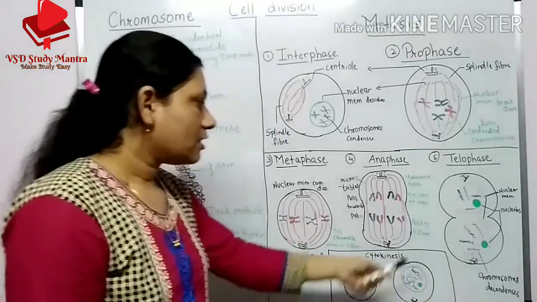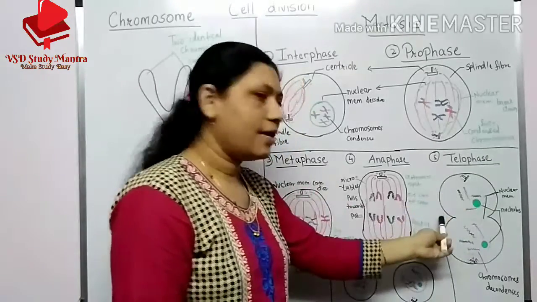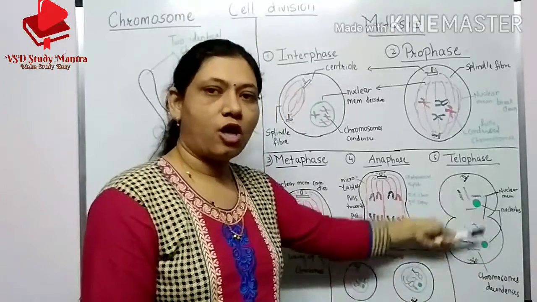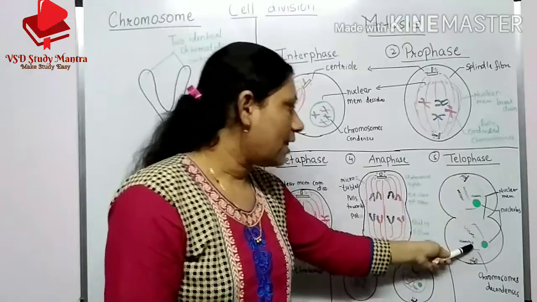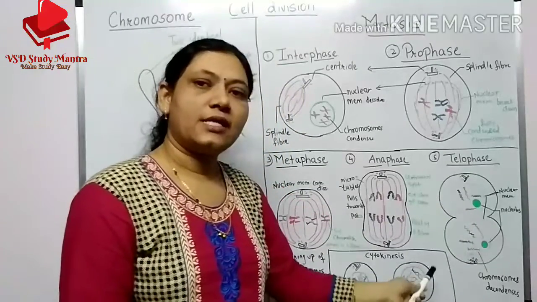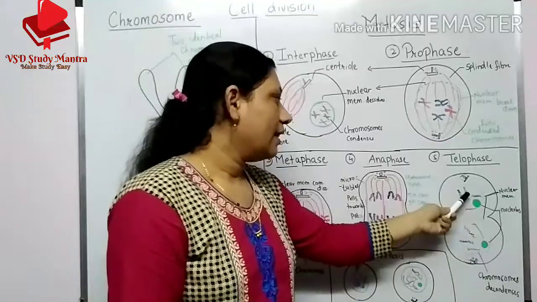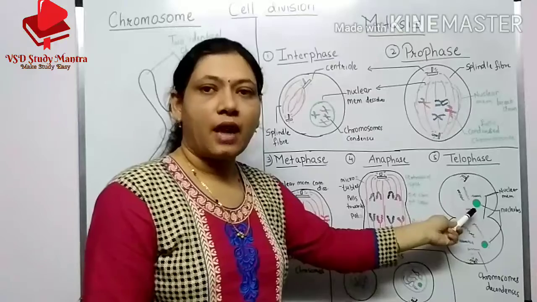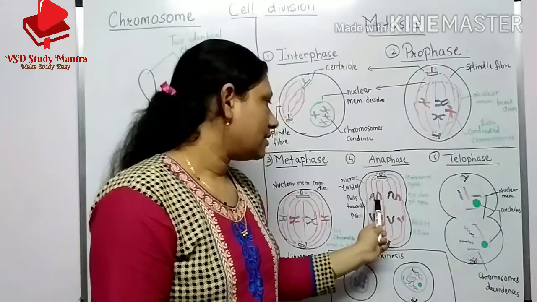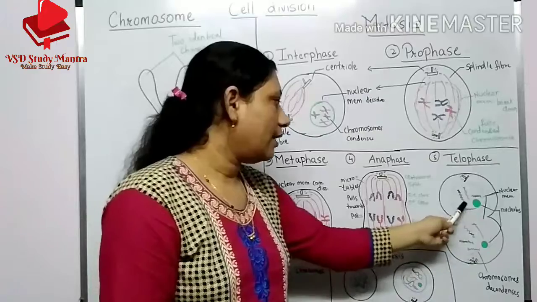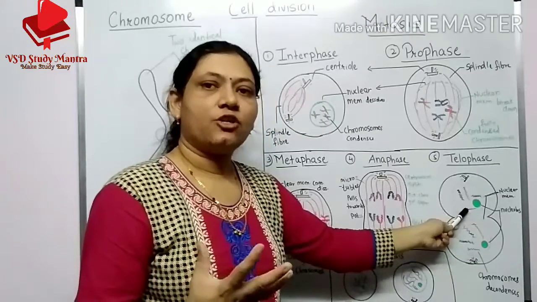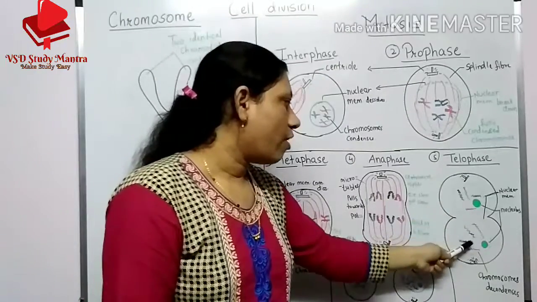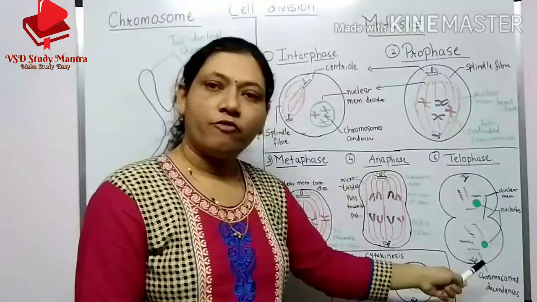What does this notch do? It separates the two cells, and the two daughter cells are formed here. You can see the chromosomes are not visible now, they start to decondense. And this type of two cells are formed in telophase.